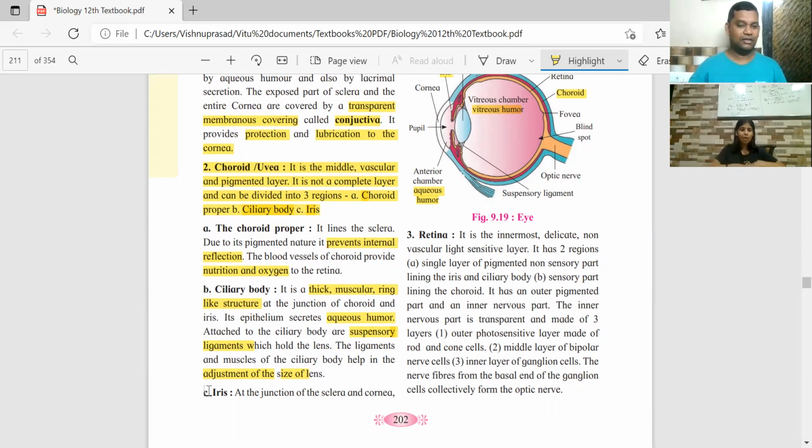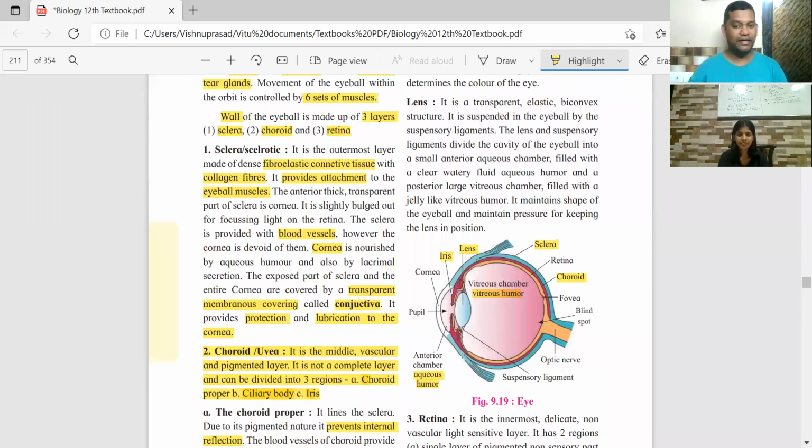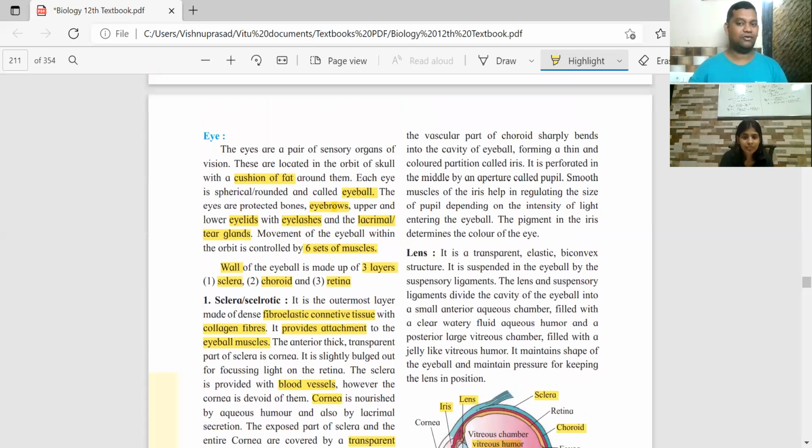Then you have something called the iris. Iris is the colored portion of the eye. If I ask you what is the color of your eye, you say black. The front portion, the geometric center of the eyeball in the front, is where the color is. That is located at the junction of the sclera and cornea. There is a thin and colored partition called the iris.